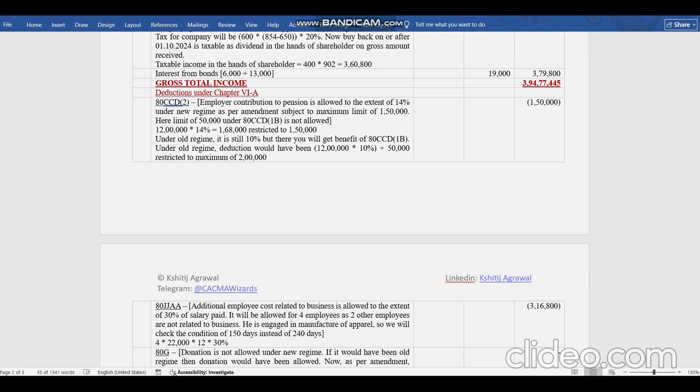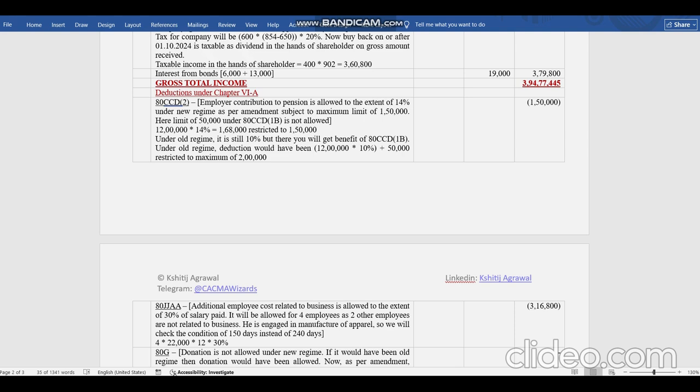And he can claim only 1,50,000. If 80CCD1B was allowed to him under old regime, then he might have claimed 10% because see, two things are there: 80CCD1B and 80CCD subsection 2. So under 80CCD2, if he is going for old regime, then for non-government employer he can claim only 10% of the salary, but he can claim additional 80CCD subsection 1B 50,000 rupees in this case.